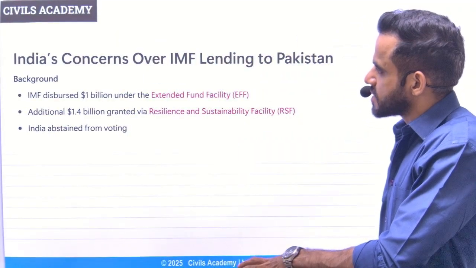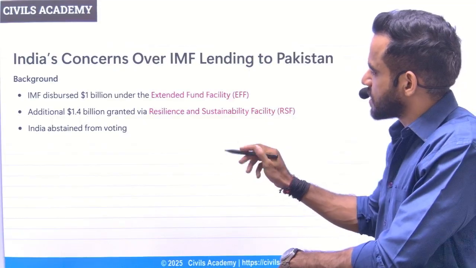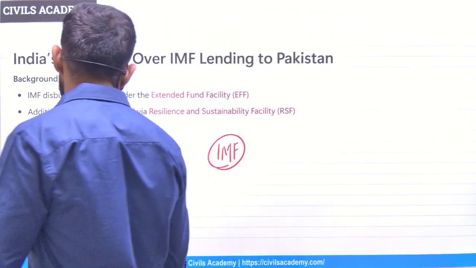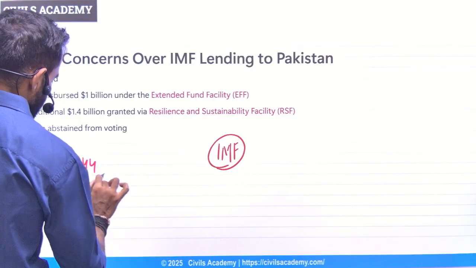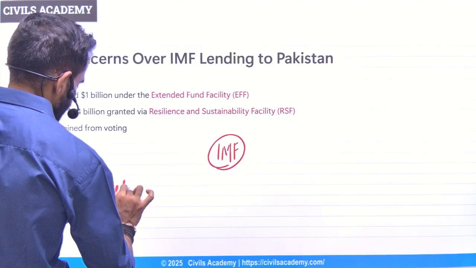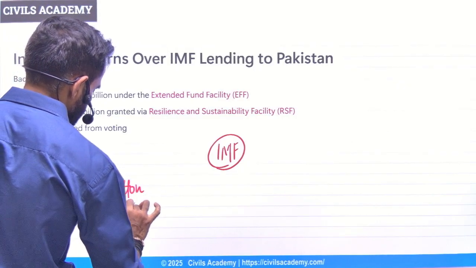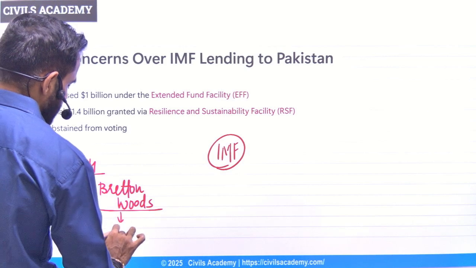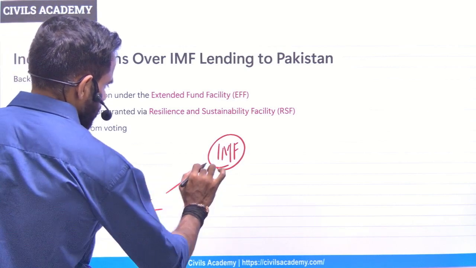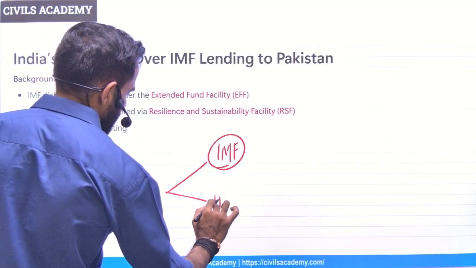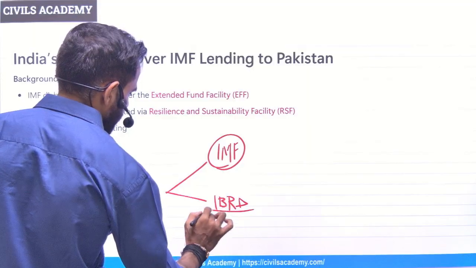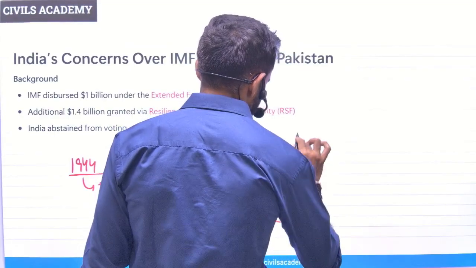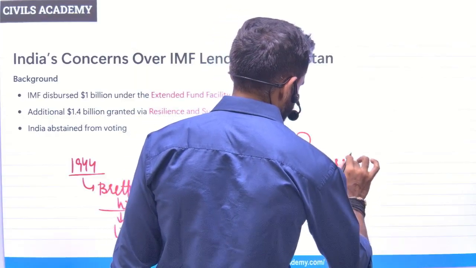Next is related to India's concern over IMF lending to Pakistan. Understand what is IMF? International Monetary Fund. So in 1944, there was one conference which is basically referred to as the Bretton Woods Conference. Why Bretton Woods? Because the conference was organized in a place named Bretton Woods. It is in the USA. As a result of this, two institutions came into the picture. One is IMF, one is IBRD, that is International Bank for Reconstruction and Development, which is a part of the World Bank. And that is why these two institutions are referred to as Bretton Woods Institutions.